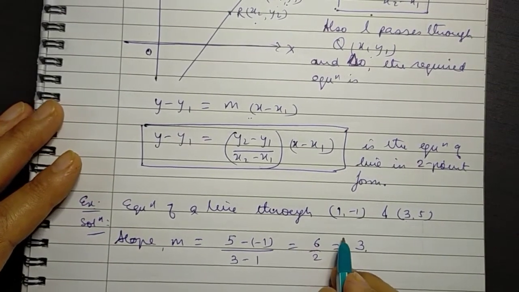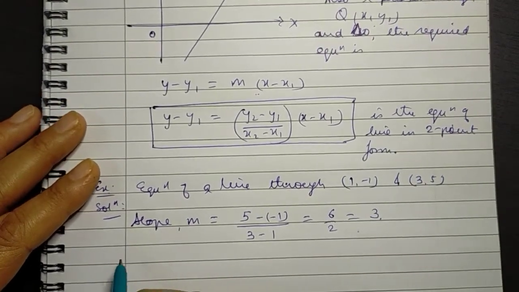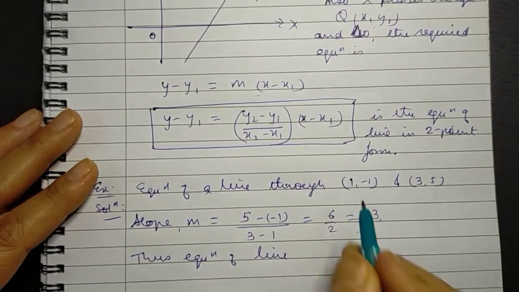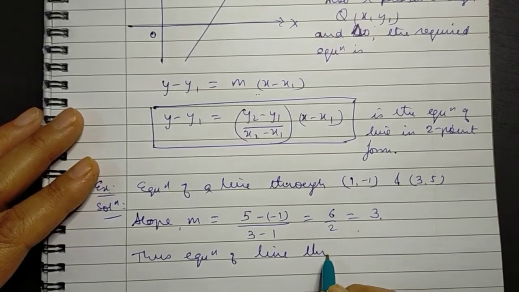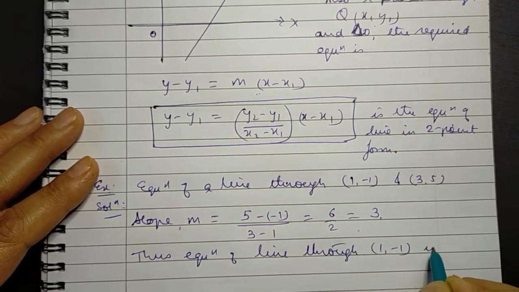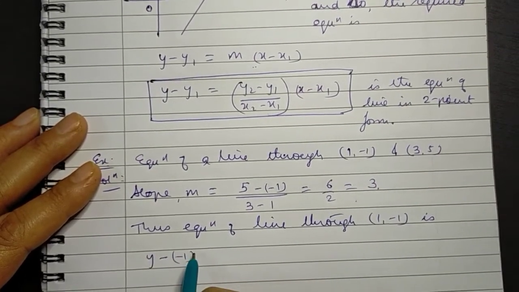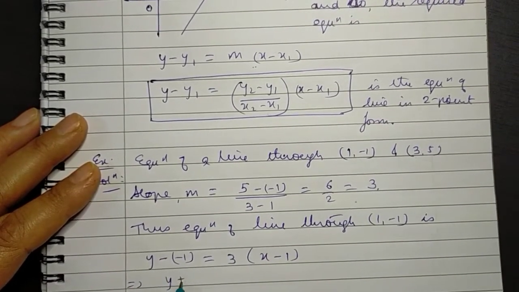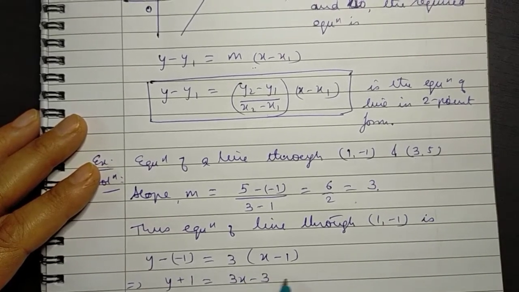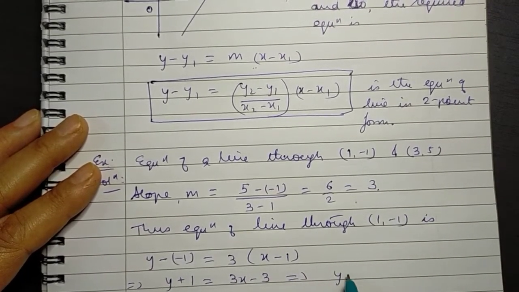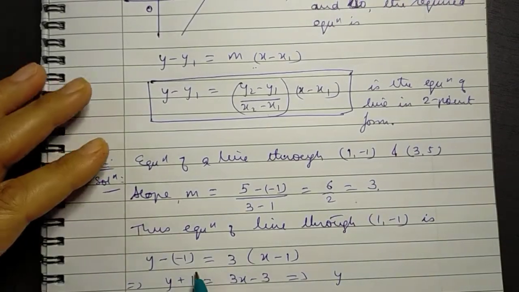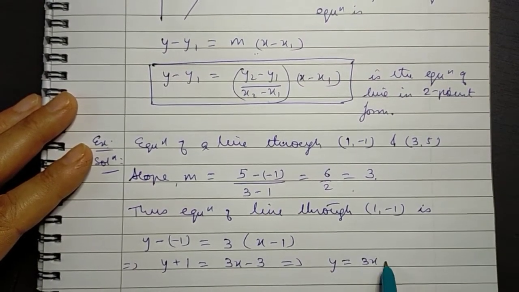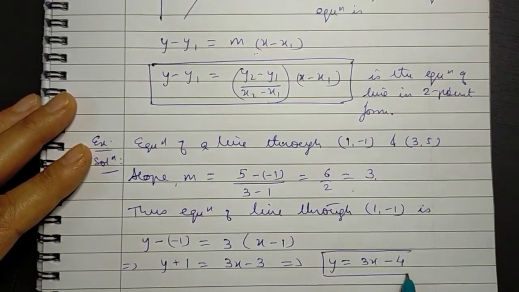So we have got the slope as 3, and now so thus equation of line, let us first take this point through 1, -1 is y minus -1 is equal to slope, that is 3 times x minus 1, which gets solved to y plus 1 is equal to 3x minus 3, which gives us y is equal to 3x minus 4. This is the equation of this line.